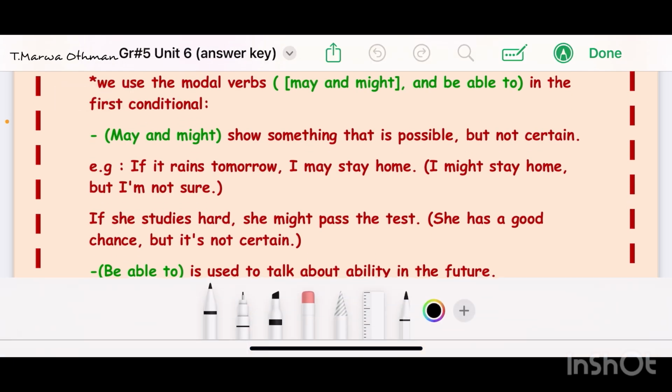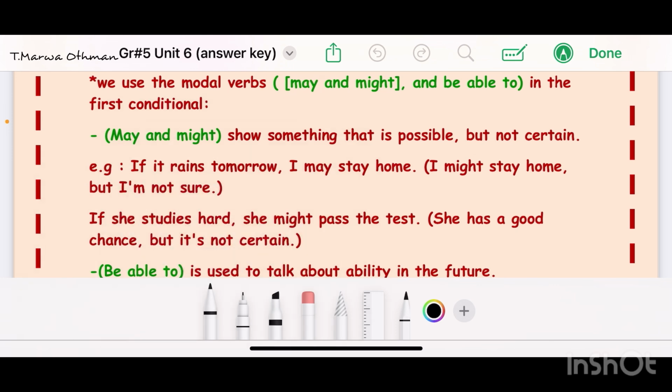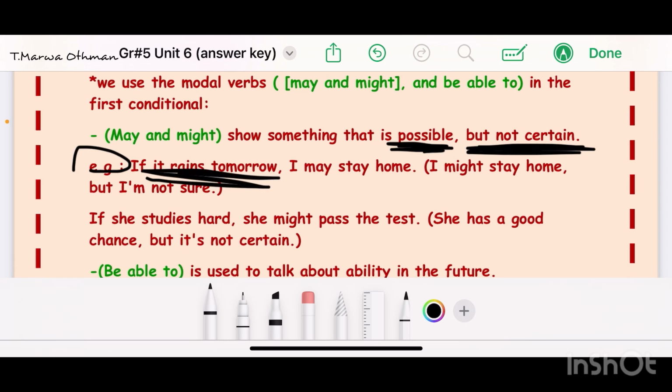Let's see. So, may and might. We use may and might to show something that is possible but not sure. So, possible, but we are not certain if this is going to happen or not. Let's see the example here. If it rains tomorrow, I may stay at home, or maybe I can go outside.